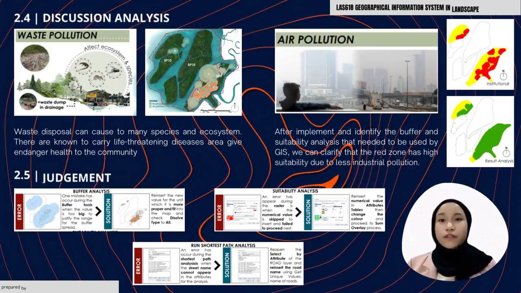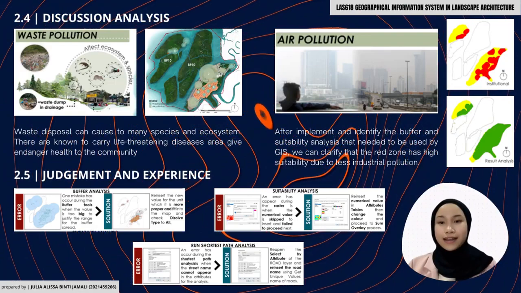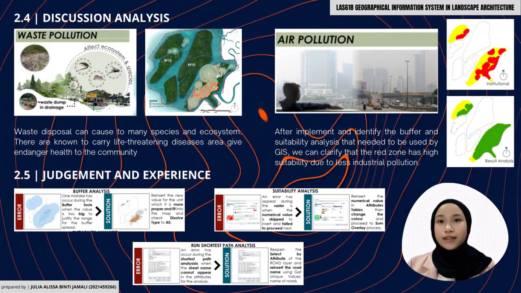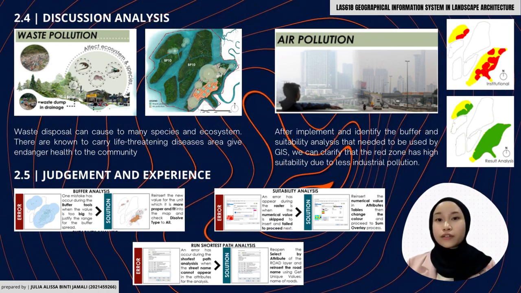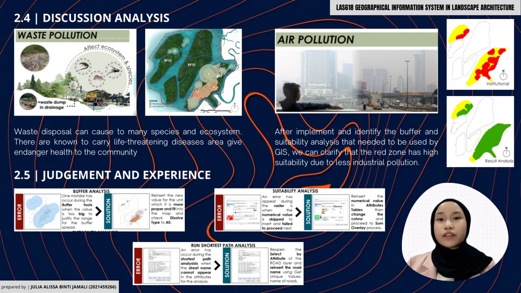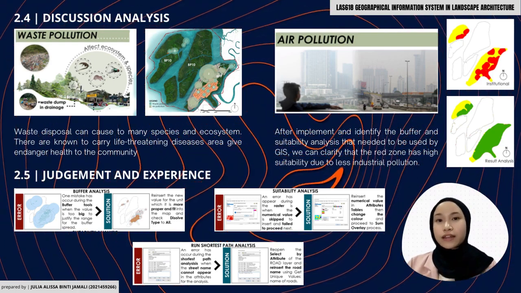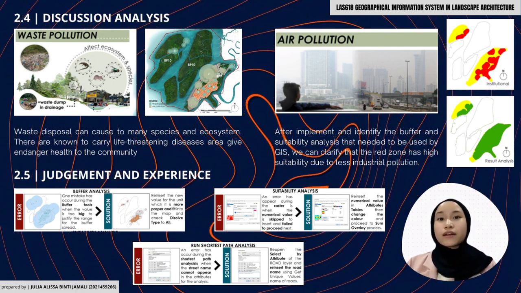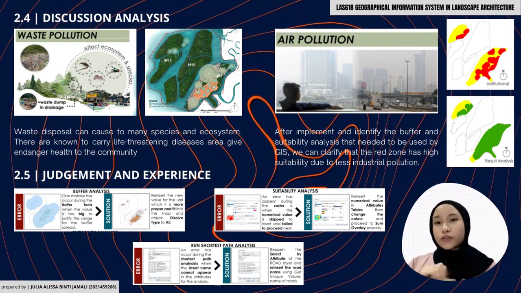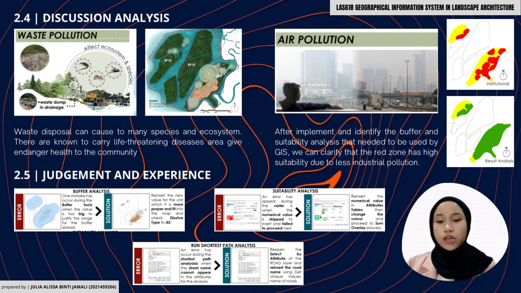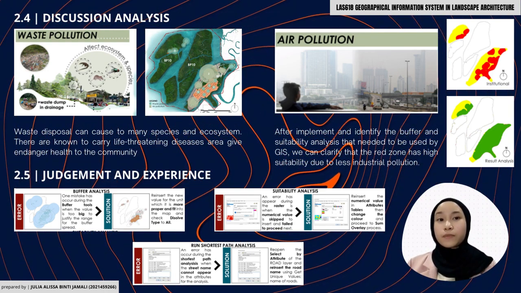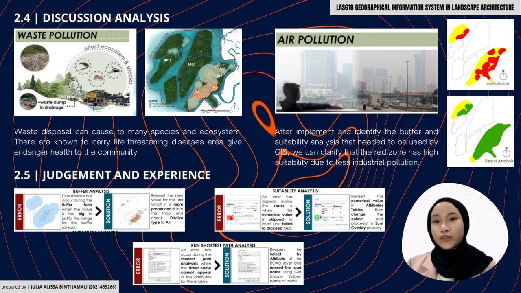This discussion involves the final results of three GIS analyses, which are buffer analysis, suitability analysis, and terrain analysis. All these analyses are created to indicate the main purpose of this project. For the air pollution issue, after implementing and identifying the buffer and suitability analysis needed in GIS, we can clarify that the red zone has high suitability due to less industrial pollution. So for the judgment, there were a few errors and solutions that appeared when using GIS on these three analyses.